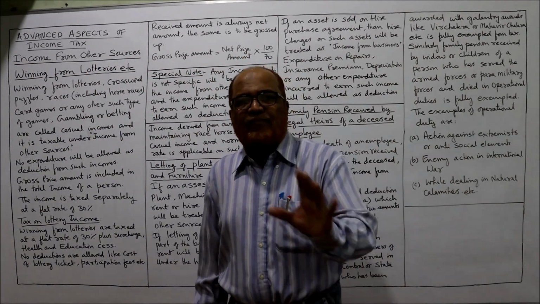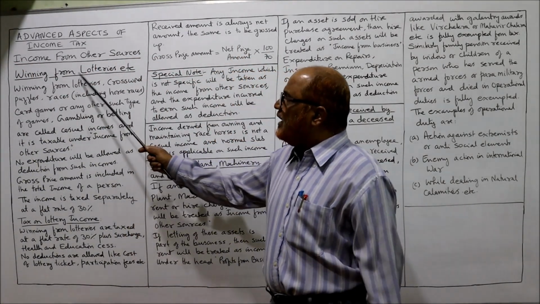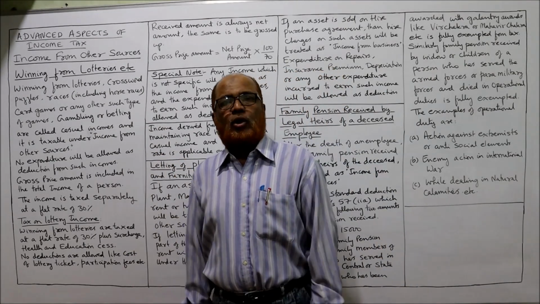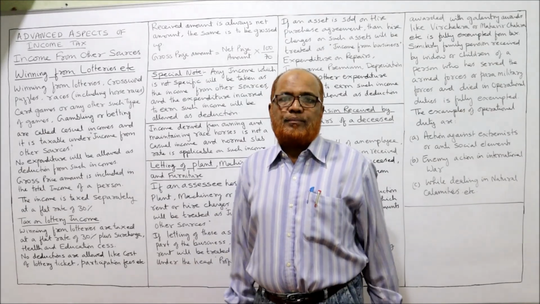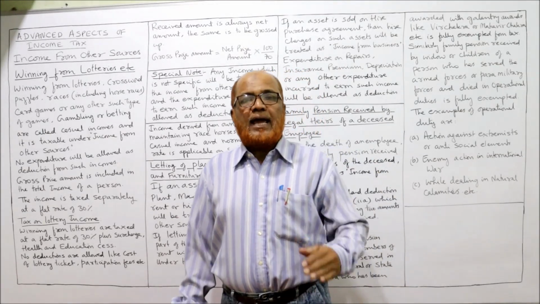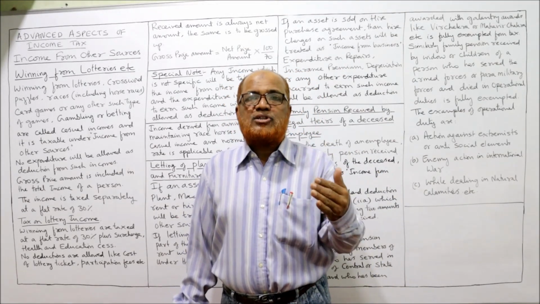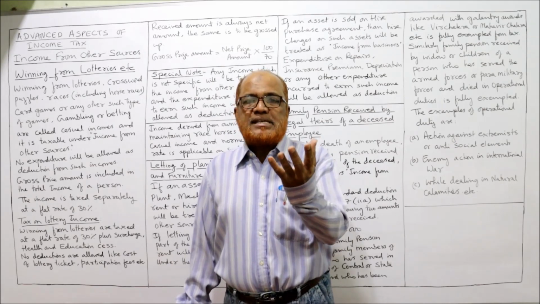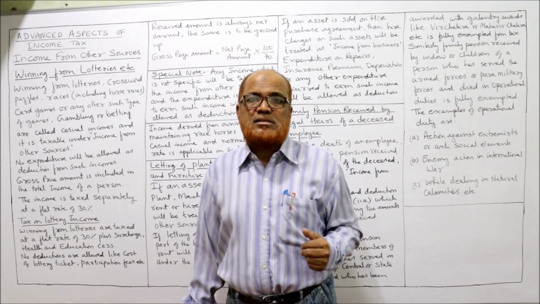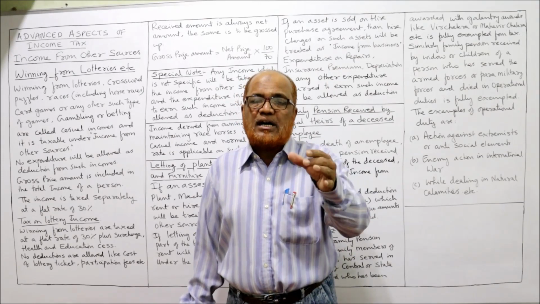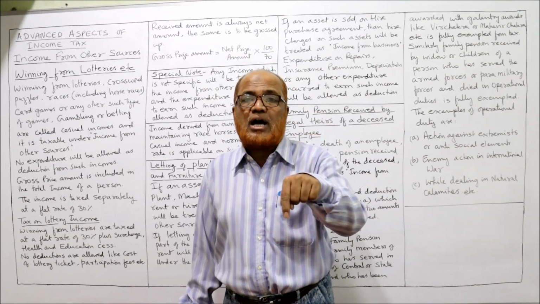The first topic is winnings from lotteries, etc. An assessee may win a lottery or get any other unexpected income, that means an income which is earned by an element of chance.